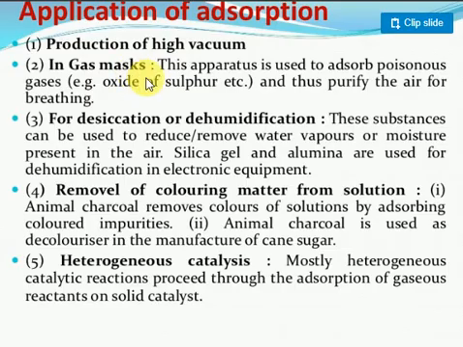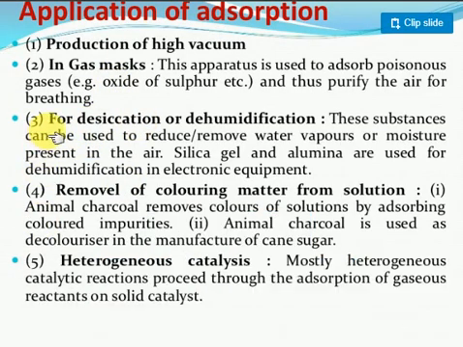Next, gas masks are there. Generally, you use some mask. Look at the gas masks. This apparatus is used for the adsorption of poisonous gases like oxides of sulfur. Some poisonous gas will be adsorbed only.